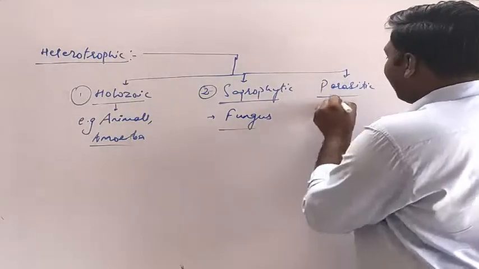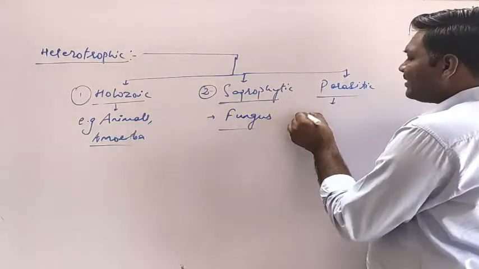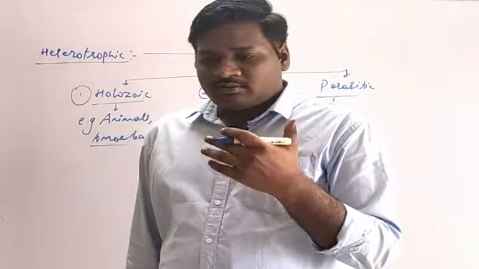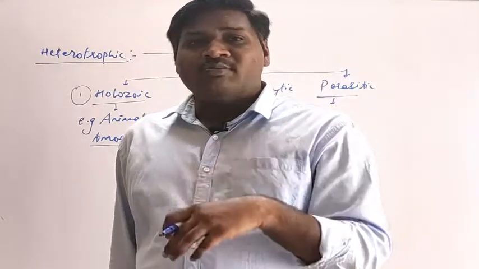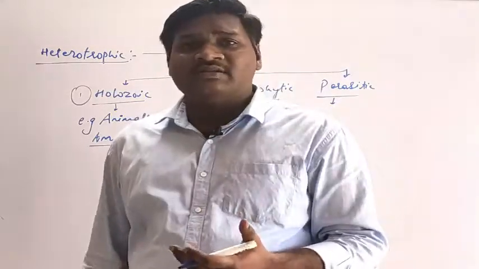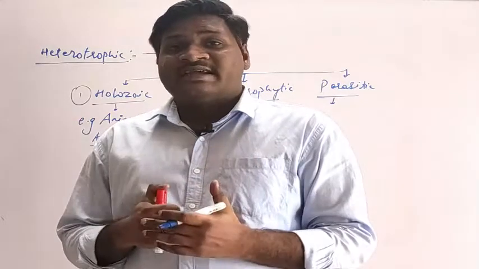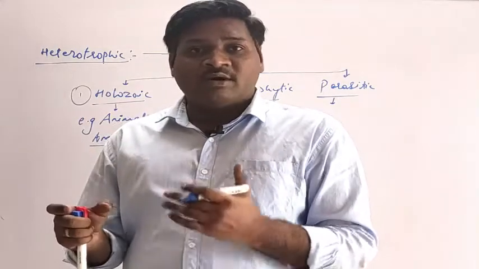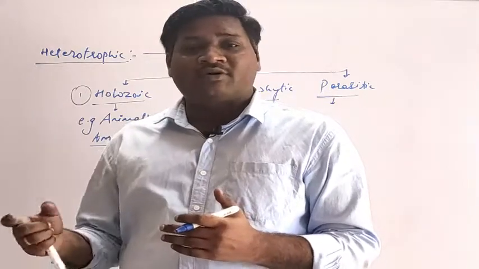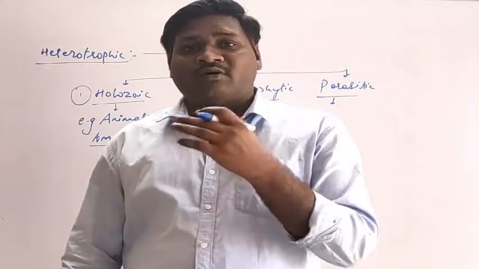And then parasitic. Parasites exist in the living world, in humans, in other animals, and even in plants. Parasites require a host body for their multiplication, for gamete production, for their reproduction.